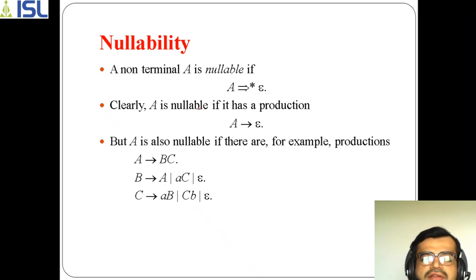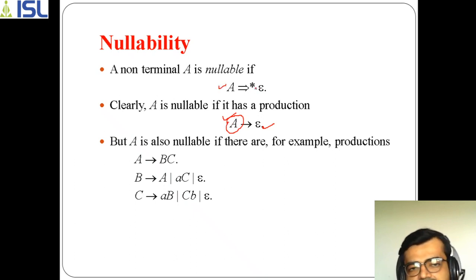Okay. First we will go with the concept of nullability. Nullability means if any production is there, and the desired result you are getting is epsilon, then you can consider that grammar symbol as nullable. For example, if you go with this line, A derives to epsilon, that means you can say that A is nullable. Remember here, A is not a terminal, A is a non-terminal.